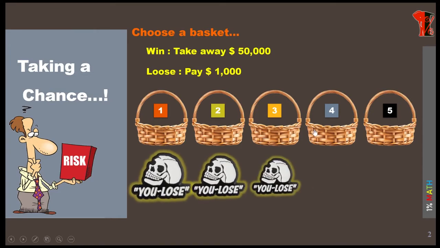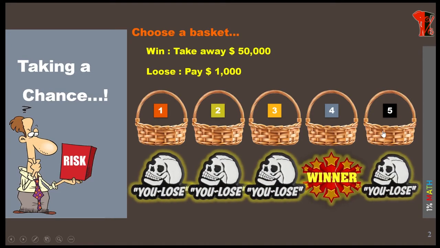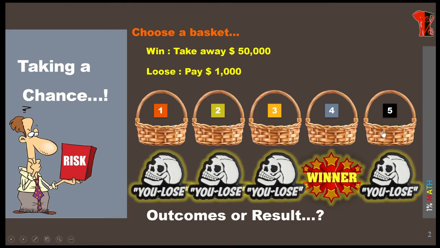You can see here, out of 5 baskets, only one basket has a winner and all the rest are losing. So that means there are only 2 possible outcomes in this particular game. Which are those? Either you will lose or you will win. If you win, you will take away $50,000. If you lose, you are going to pay $1,000. So this is the concept of taking a chance, or also taking a risk.